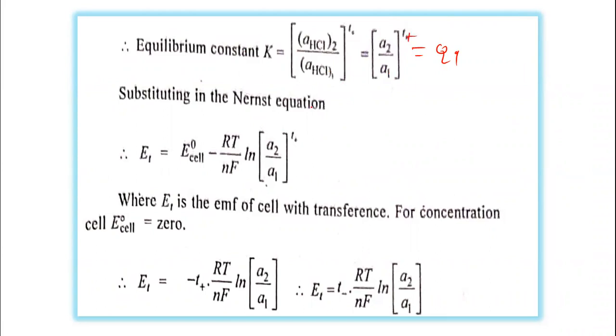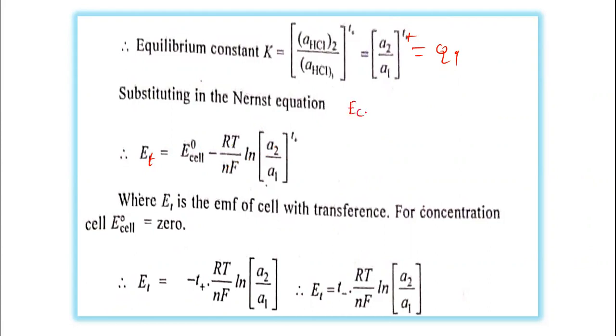We can substitute this in the next equation. So E_t, meaning with transference, is equal to standard EMF of the cell minus RT upon nF ln a2 upon a1. This is Q.